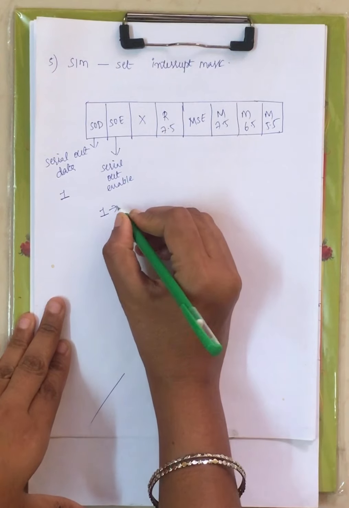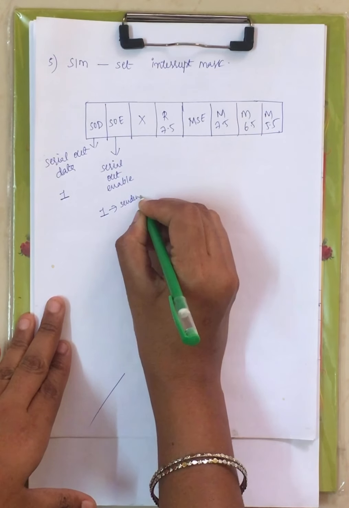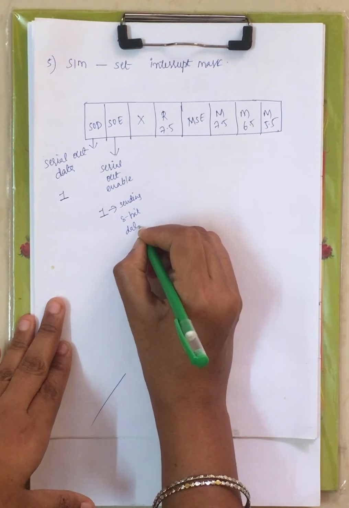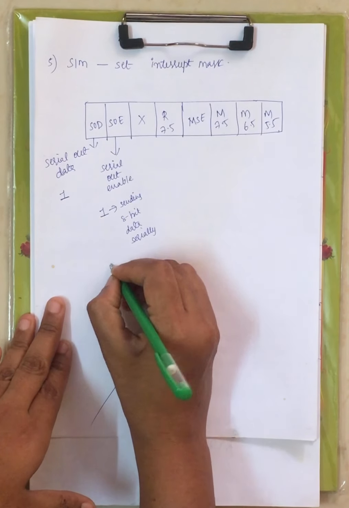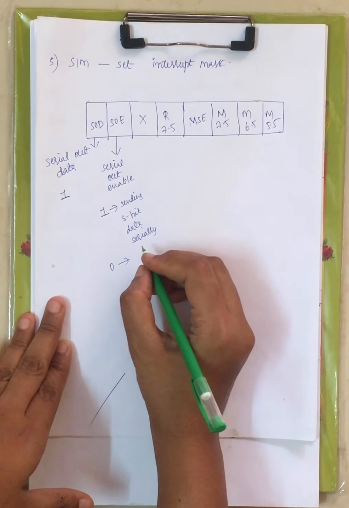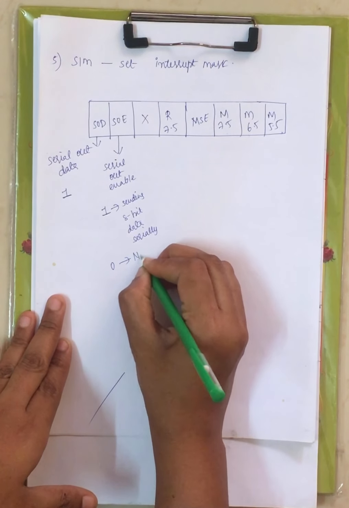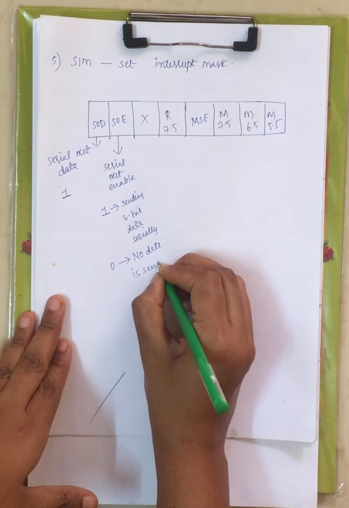When it is 1, it is sending 8-bit data serially. When it is 0, no data is sent.